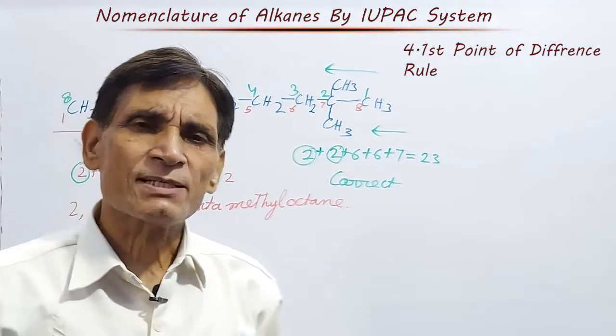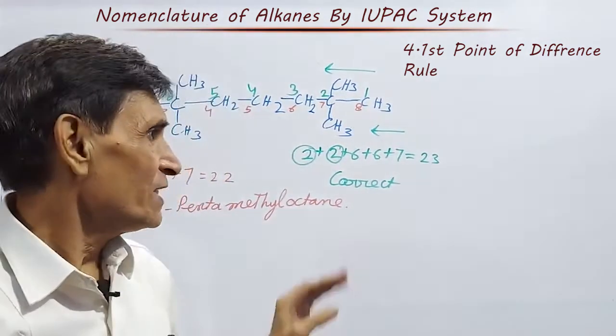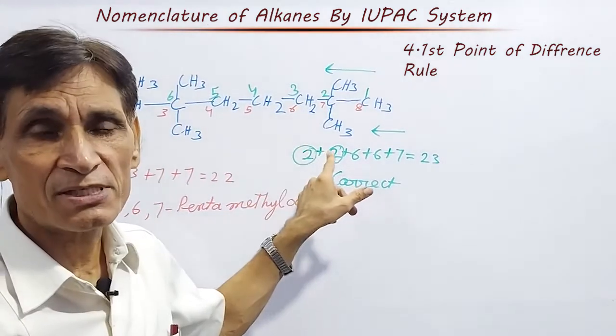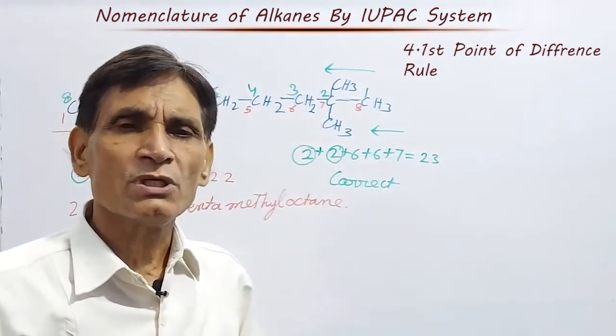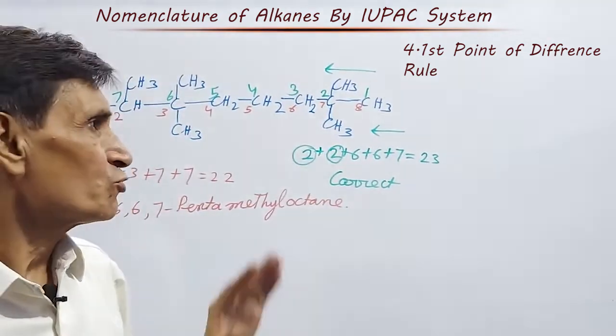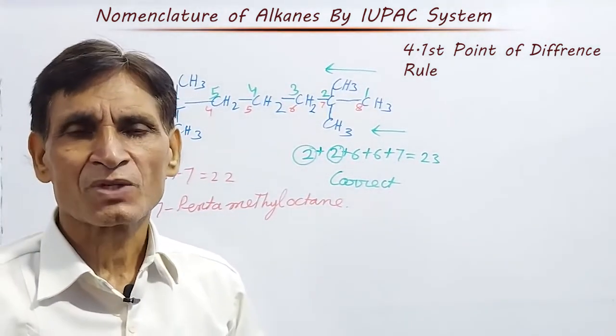Then the lowest sum rule is violated. We have to see the first point of difference. This is most important and generally it is used when two or more substituents are present in the parent chain. Next point,